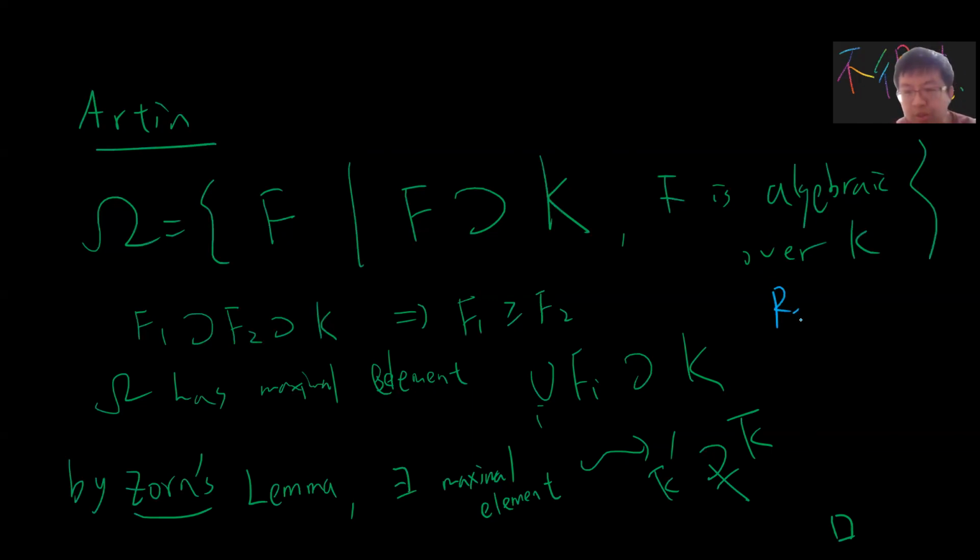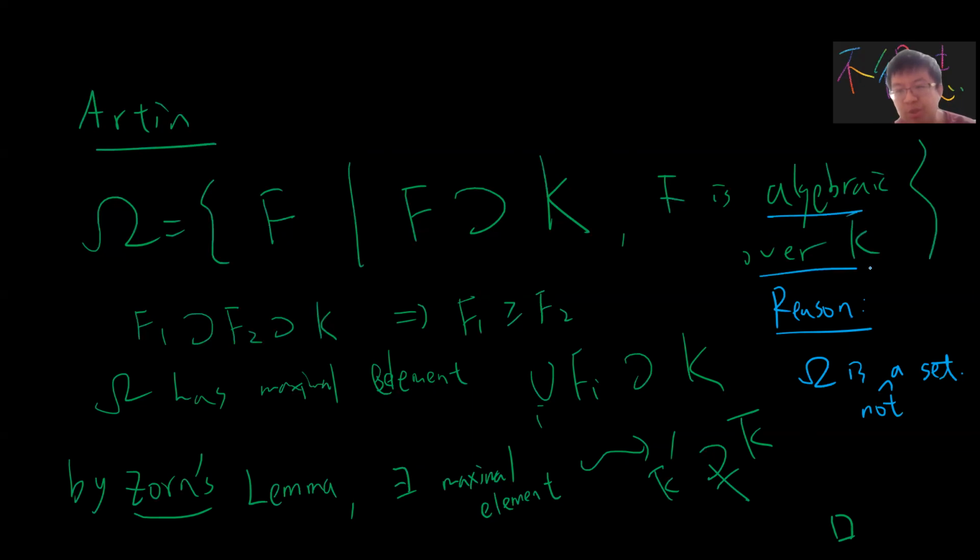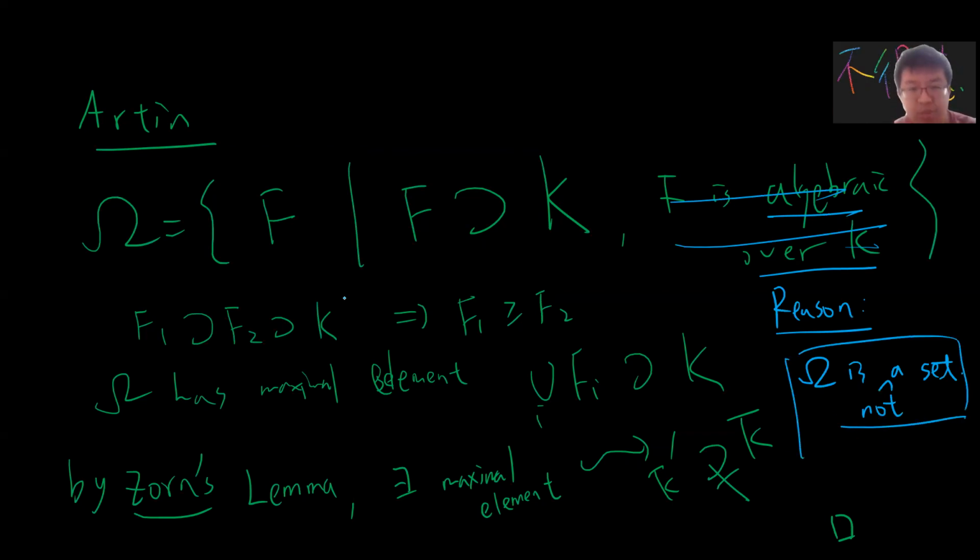But this proof is also not 100% rigorous. The reason is that this omega is not a set. It's not a set, because you can check this: this proof does not use that F is algebraic over K. Actually, you can delete this and view K as a set, and F as a set which includes it, then you would prove that there should be a largest set which contains the set K, which is nonsense. So the problem is that omega is not a set.